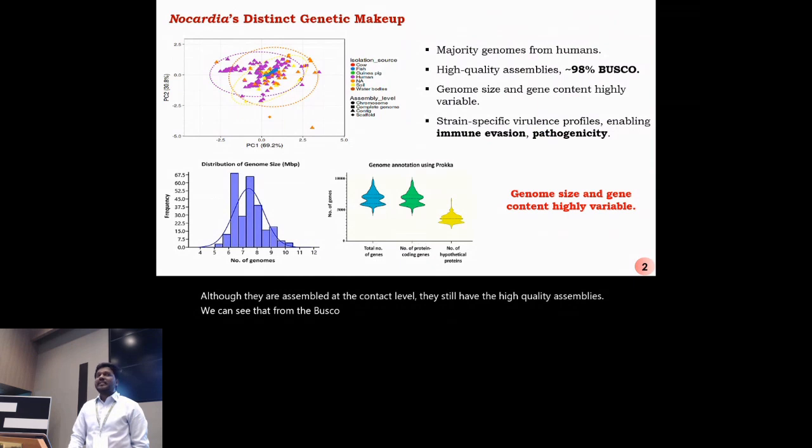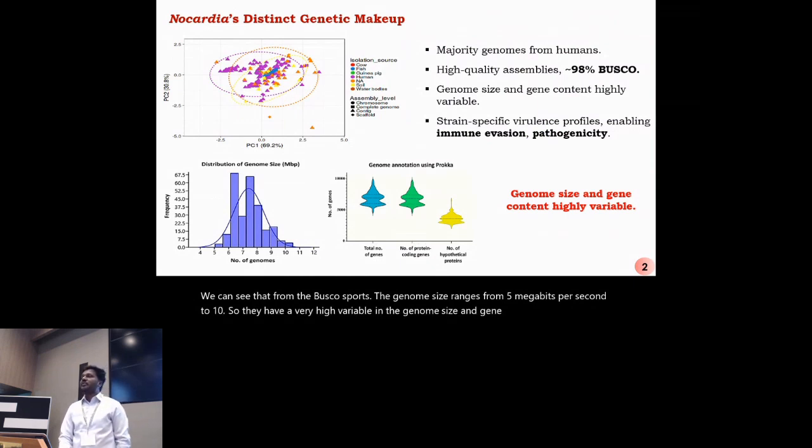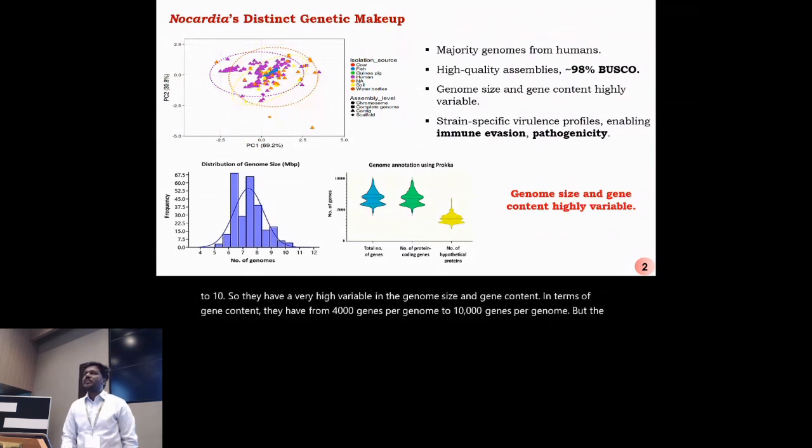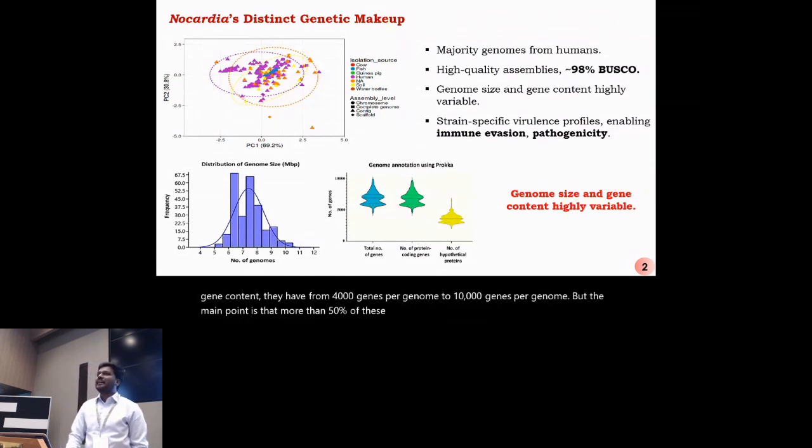The genome size ranges from 5 Mbp to 10 Mbp, so they have a very high variability in genome size and gene content. In terms of gene content, they have from 4,000 genes per genome to 10,000 genes per genome. But the main point is that more than 50% of these genes are hypothetical proteins. That means their content has not been well defined yet.